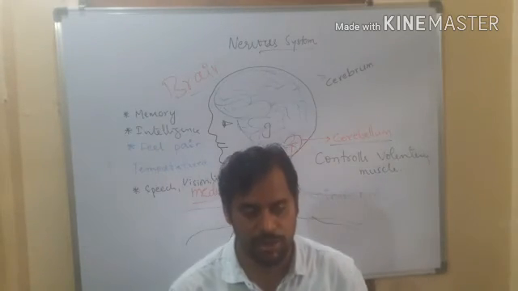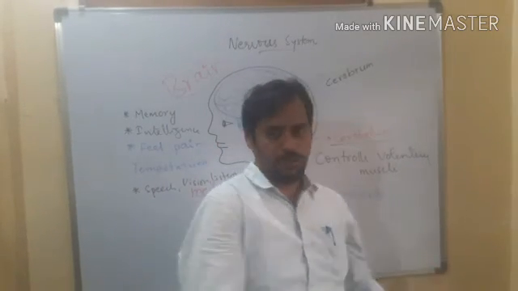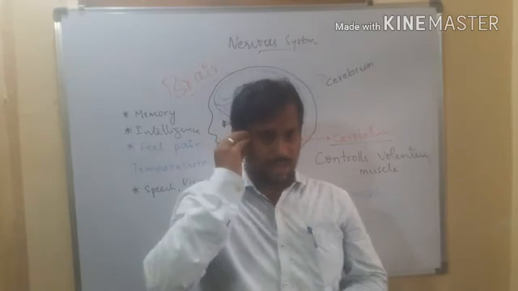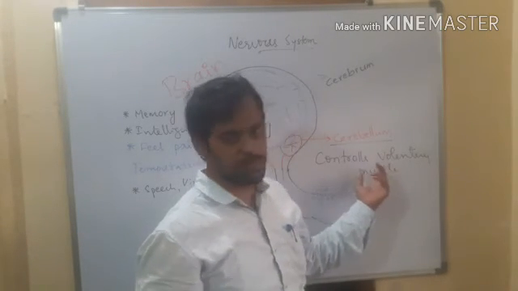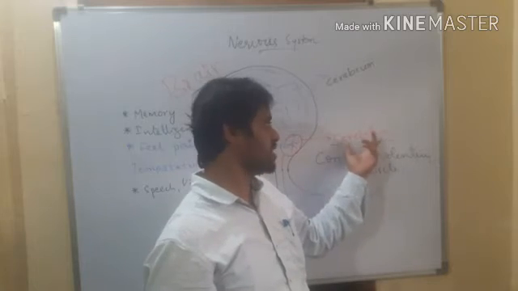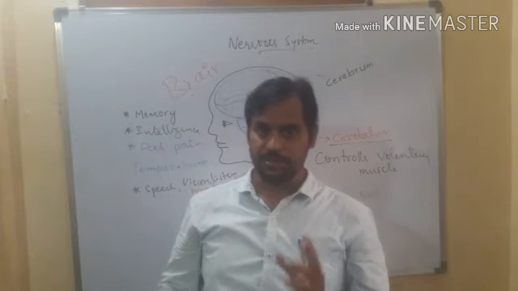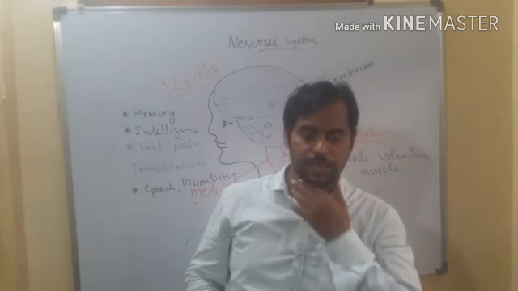If I say sit down, you are going to sit down. Stand up, move. Whatever actions you do consciously are called voluntary movements. Those voluntary movements are taken care of by the cerebellum, right? Cerebellum takes care of voluntary muscles.